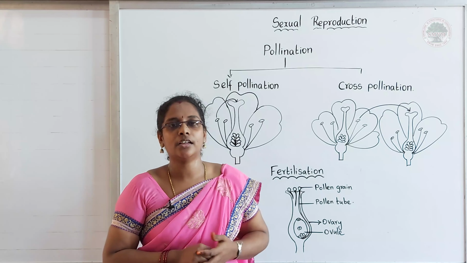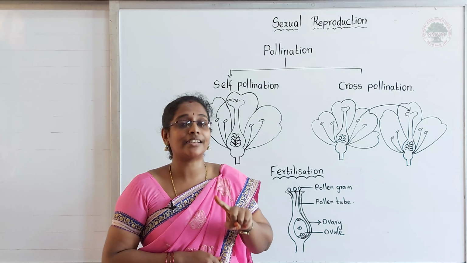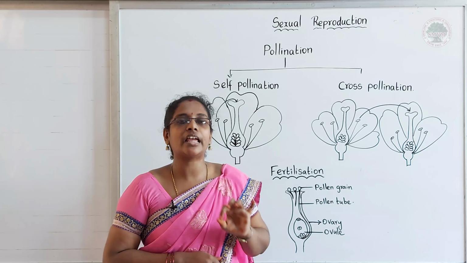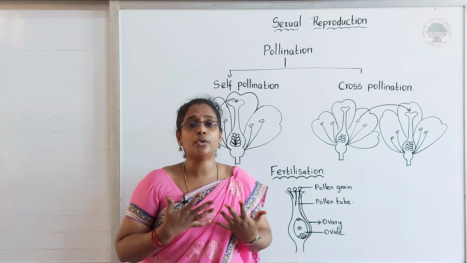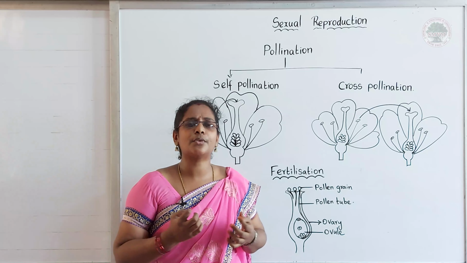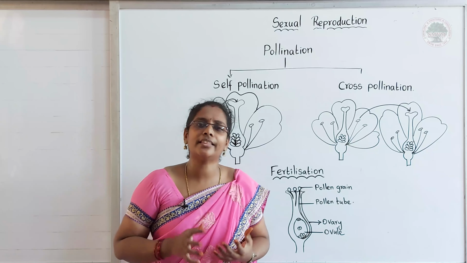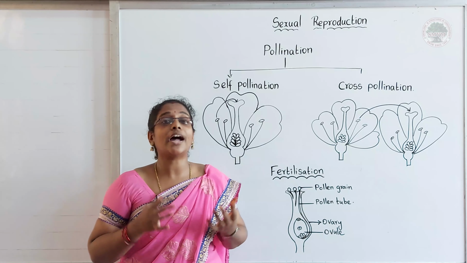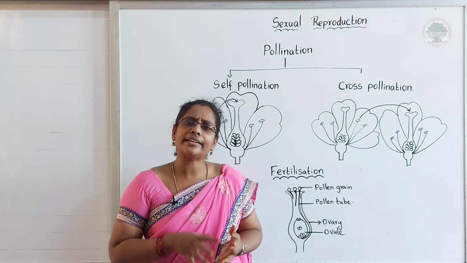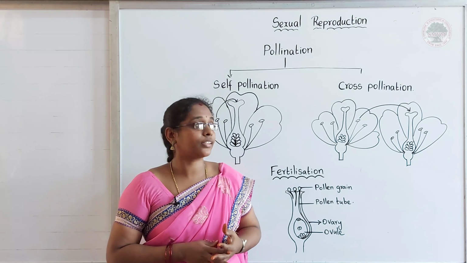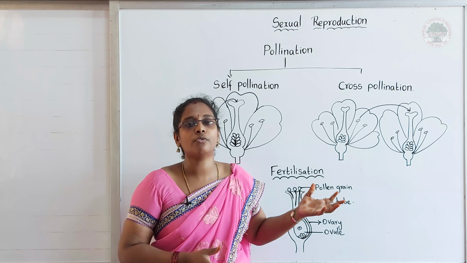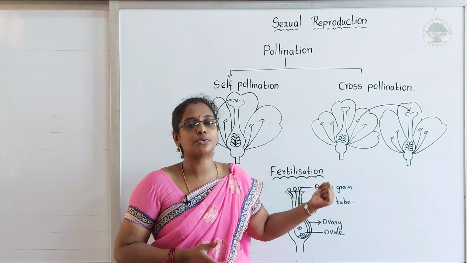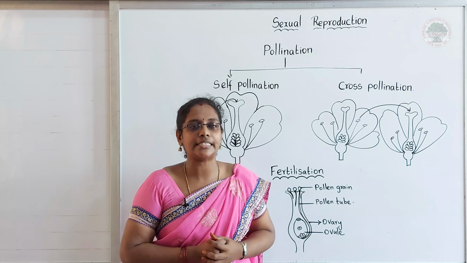Let's see that. The first and foremost factor is insects. Insects help a lot in pollination. How? We know that very well. The flowers are very colorful. Why are the flowers so colorful? To attract the insects. Why does it need to attract insects? For the transference of pollen grains, it needs the help of insects. That's why it has to attract them.